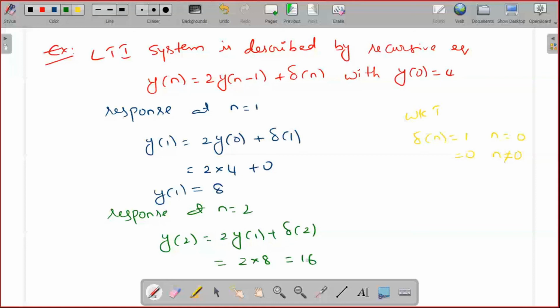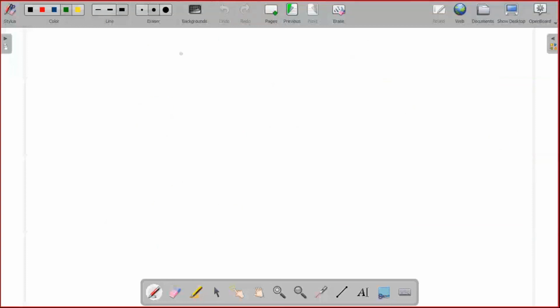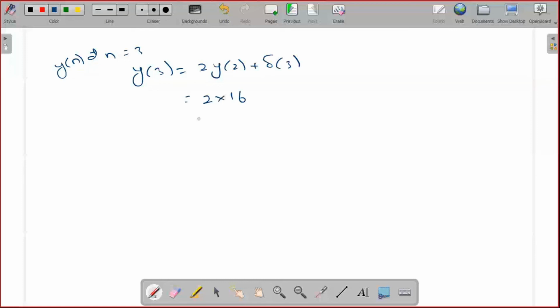Now find the response at one more time instant, n is equal to 3. y of 3 is 2 into y of 2 plus del of 3, which is 2 into 16, that is 32. Now see the values. y of 1 is 8, y of 2 is 16, y of 3 is 32.